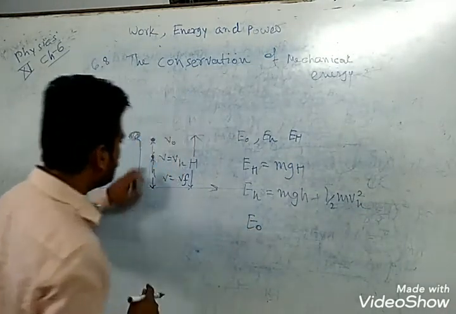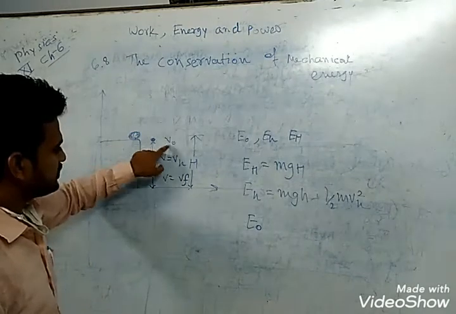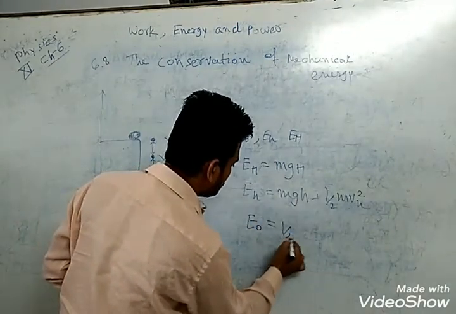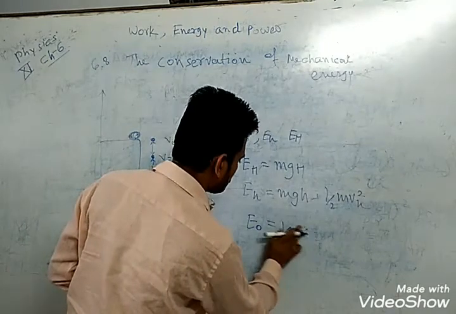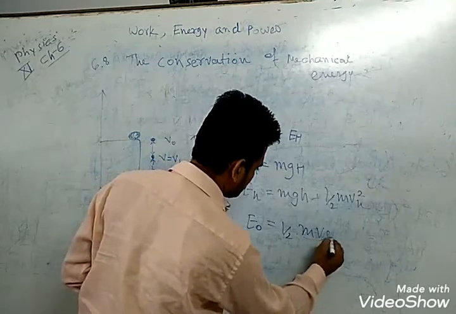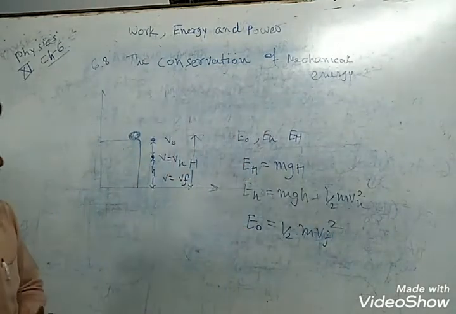At the ground level, the mechanical energy is 1 by 2 mv square.